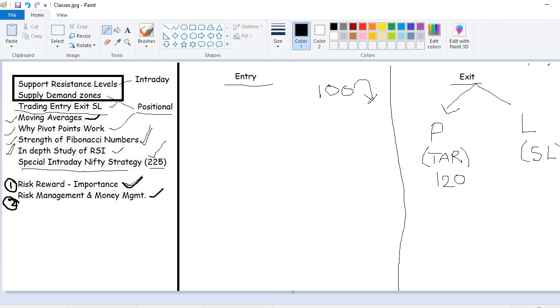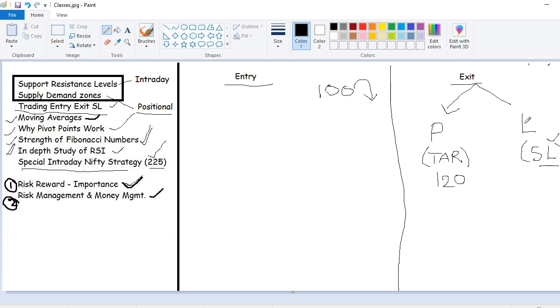Who is going to save your capital? Nobody is going to save your capital except you. How? By using stop loss. So if you are making a loss, you need to exit somewhere, otherwise you may lose the entire capital. So what is that somewhere? That defines your SL, which we call stop loss. And now we discuss how to identify this entry, exit and SL.